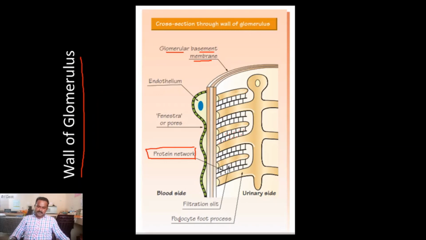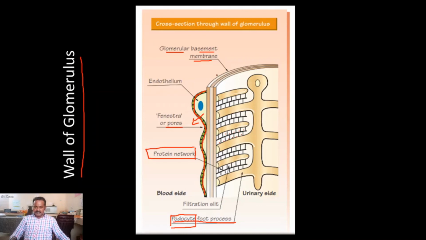And also the important cells present in and surrounded by the basement membrane are called podocytes. The podocytes also play an important role in the filtration. So this is the blood vessel. The blood vessel contains some pores. These pores allow the waste products into the filtrate.